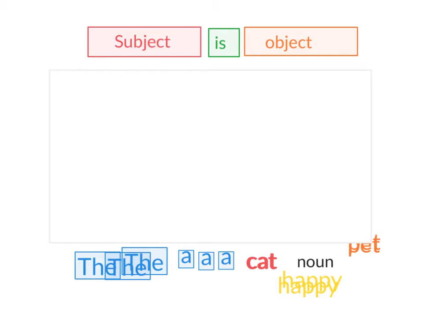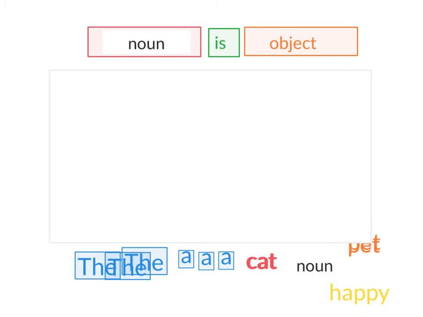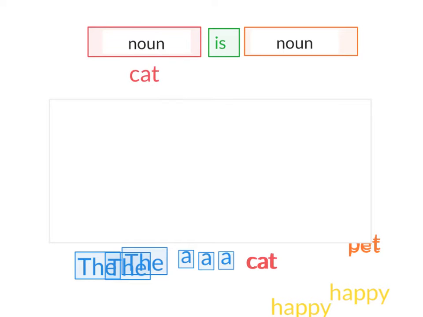So we have talked about how we can have a noun equal to a noun. So the subject is a noun, the object is a noun. So this would be, for example, we could have a cat is a pet.